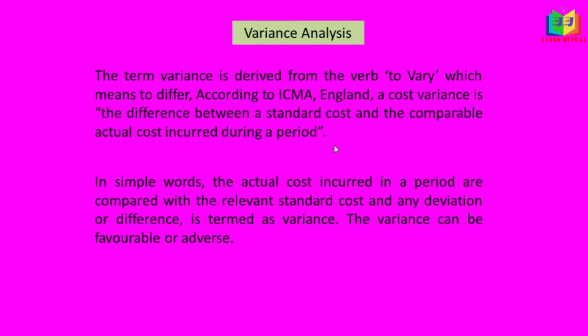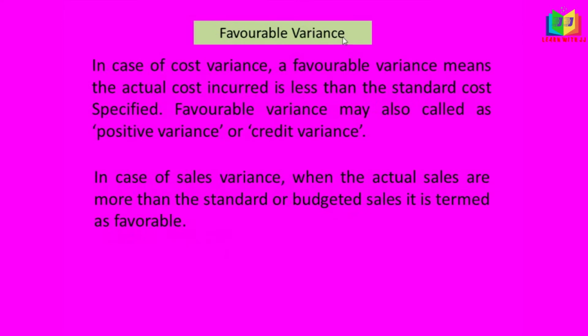In simple words we can say that actual costs incurred in a period are compared with the relevant standard cost, and any deviation or difference is termed as variance. Simply, the difference between the actual cost and the standard cost is the variance. And this variance can be favorable or adverse. We'll see what is meant by favorable variance.